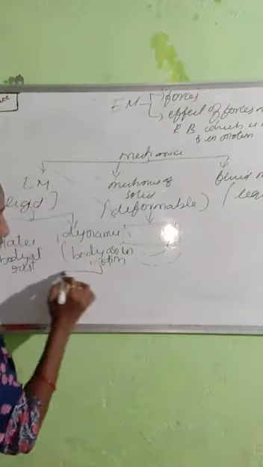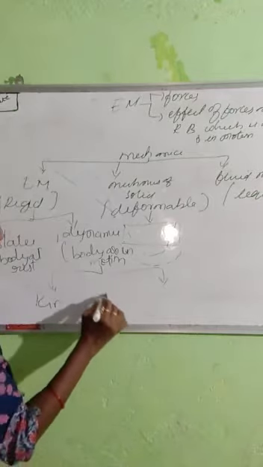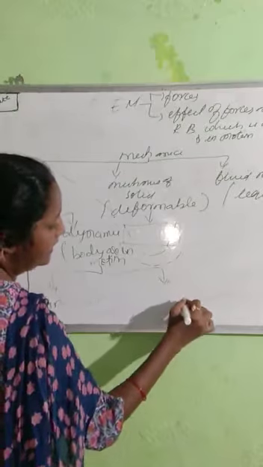Again, dynamics is classified into two types: kinematics and kinetics. In kinematics, we consider only the motion of the body without considering the forces. In kinetics, we consider both the motion of the body along with the forces.